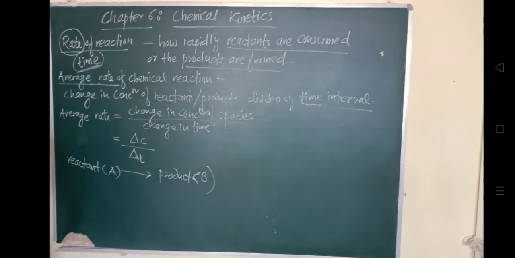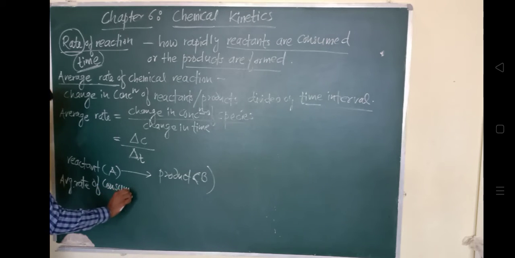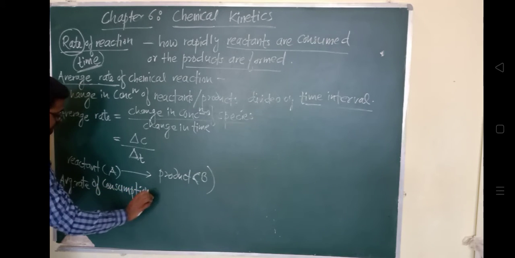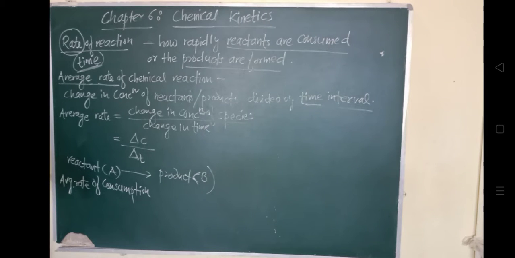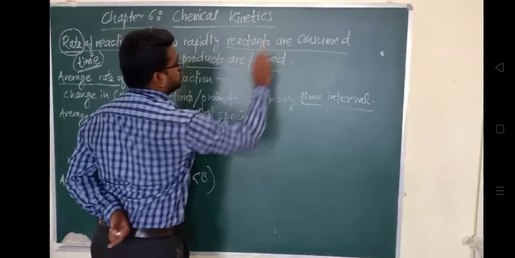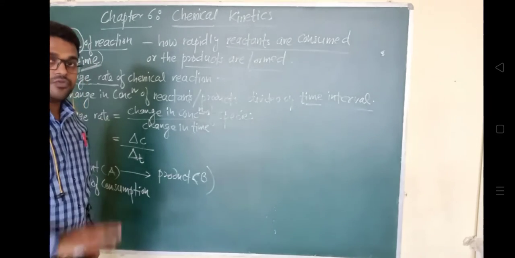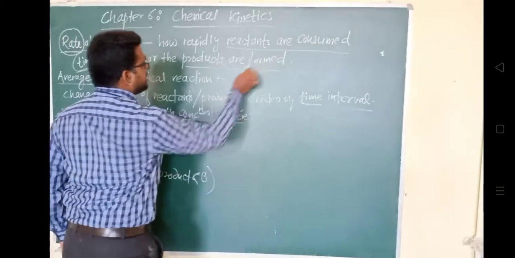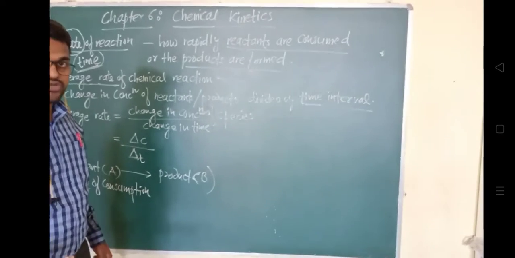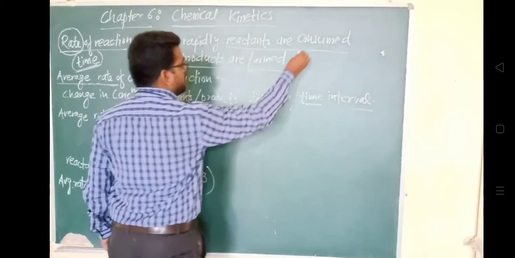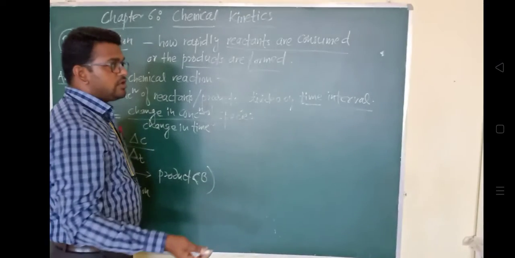So average rate of consumption. Who is getting consumed here? Reactants will get consumed. How rapidly reactants are consumed, understand? So what happens to reactants? They are consumed. And what happens to products? Products are formed. Understood? So you have to use these words properly, where it will be consumed and where it will be formed. Products will be formed and the reactants will be consumed.